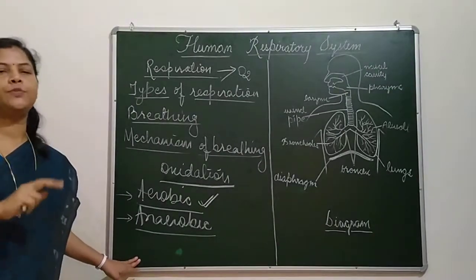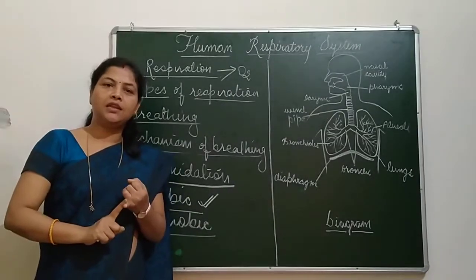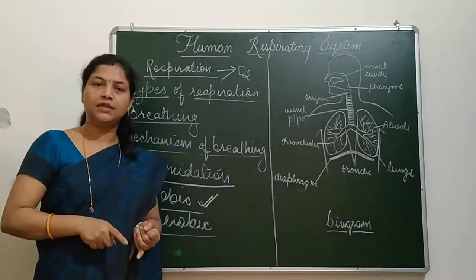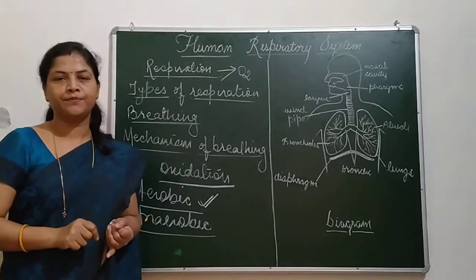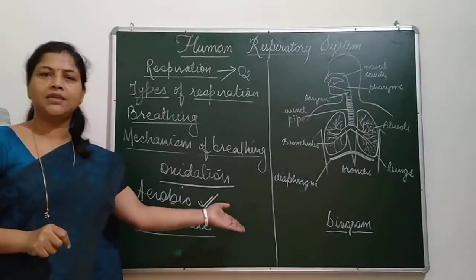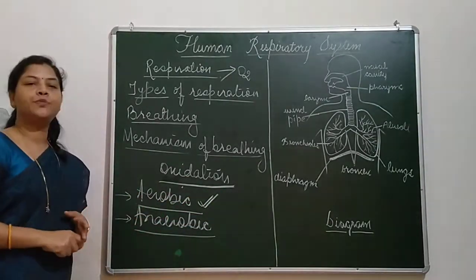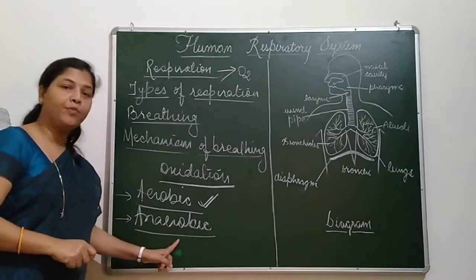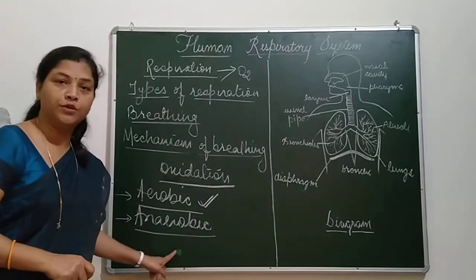Now what is the difference between these two? When respiration is done in the absence of oxygen, a very small amount of energy is produced. This mostly happens with some bacteria, enzymes and fungi. In anaerobic respiration, the food is not completely broken down.